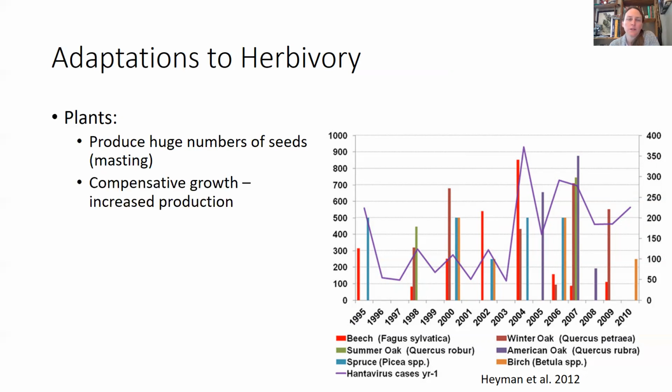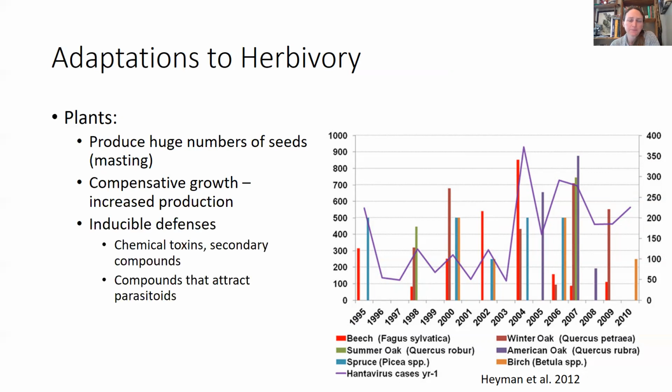Plants can also undergo what's called compensative growth, where they can increase their production after being exposed to herbivory. And they can induce defenses, things like chemical toxins, secondary compounds, or even some compounds they can release that will attract parasitoids. And these parasitoids will come and attack the herbivores that are chewing on their leaves, which is really cool. And then structural defenses like spines, thorns, and glochids.